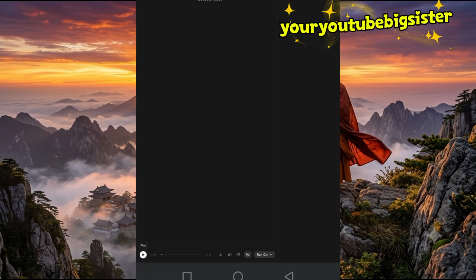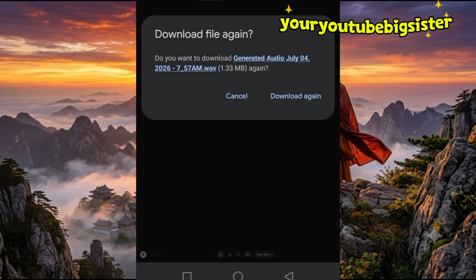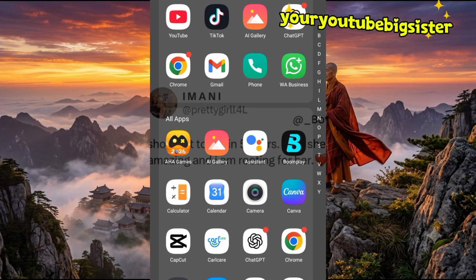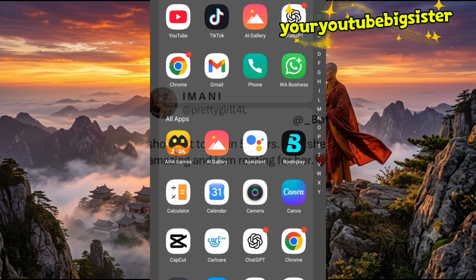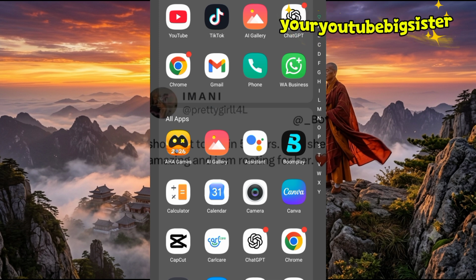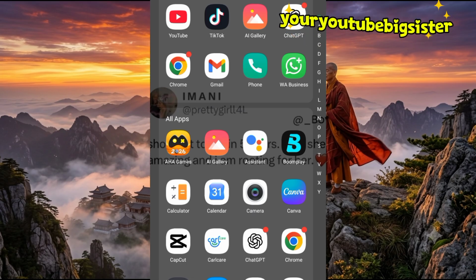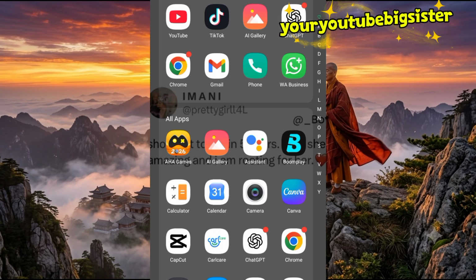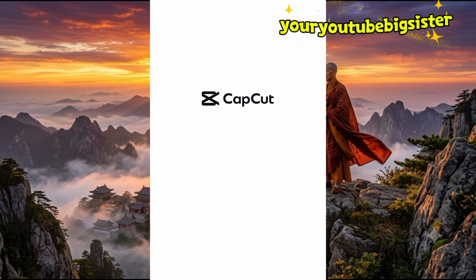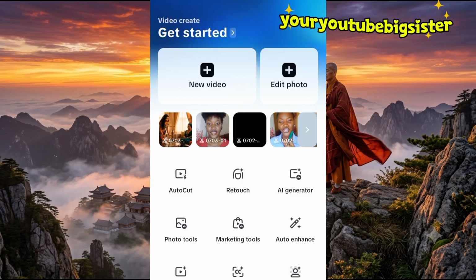So to download it, I'm going to click on this arrow here and I'll have my voiceover downloaded into my device. And that's it. Now that we have our voiceover ready, everything ready, the next step is to edit. Yes, I'm going to use CapCut to edit. Feel free to use InShot or any editing tool of your choice, right? So I'll just head over to CapCut. I'm going to import the images and add the voiceover on it and come up with something beautiful.